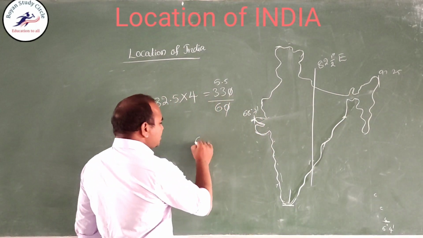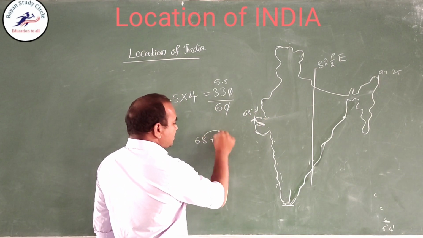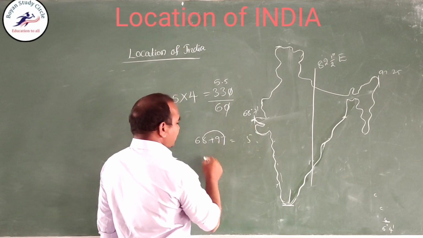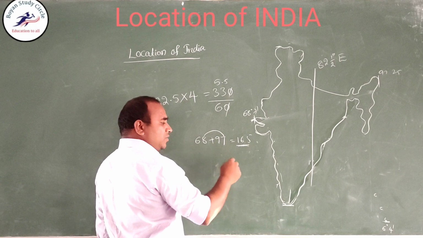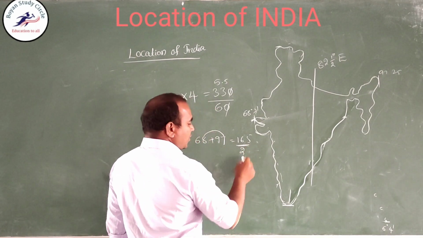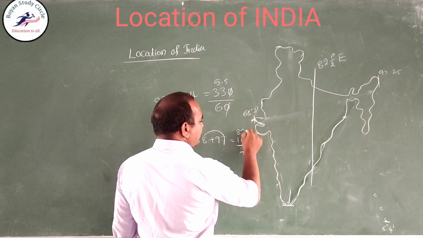So 68 plus 97 is 165 in total. Divide by 2, and we get 82.5.